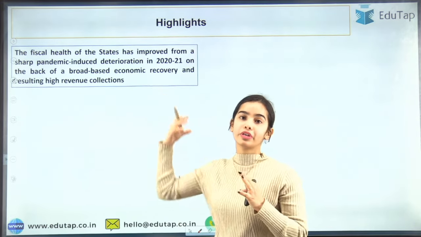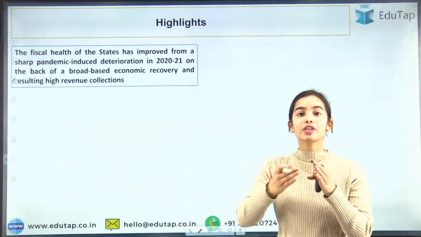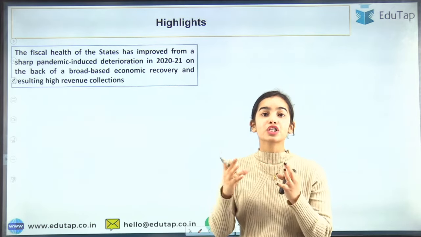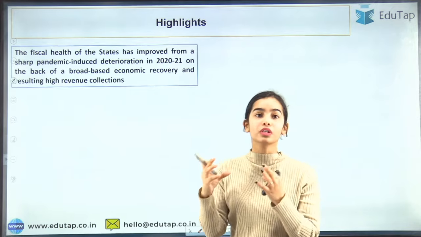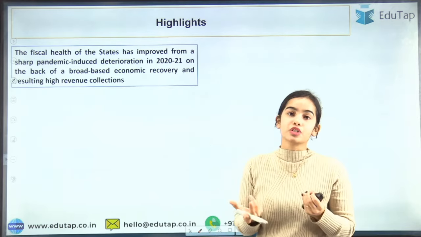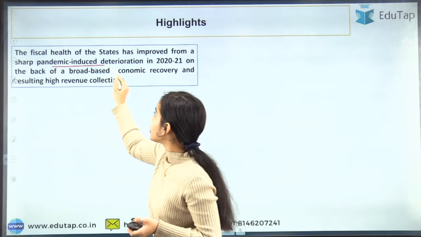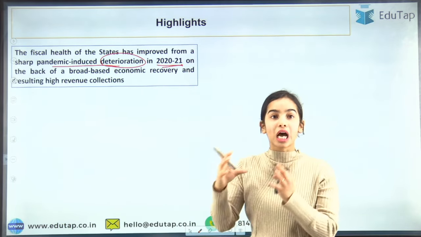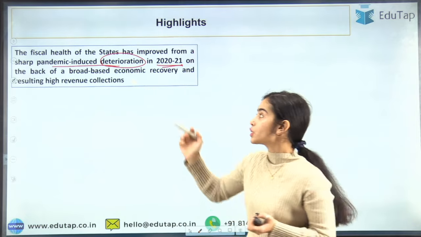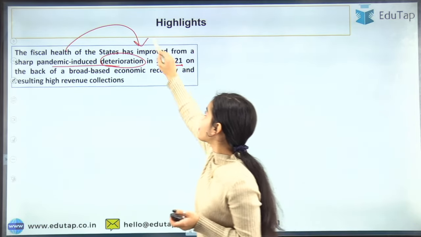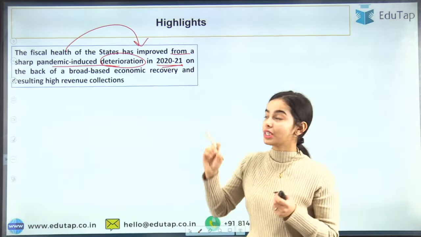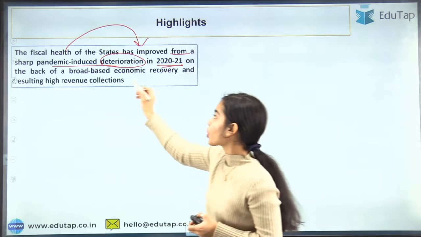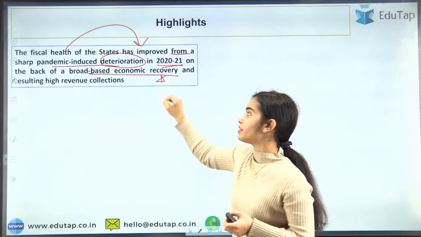So now starting with the highlights that have been provided by the Reserve Bank of India. Through this report, the Reserve Bank of India has said that there was deterioration, a negative effect coming in the financial health or the fiscal health of the states during the COVID situation. So the pandemic induced deterioration was happening in 2020-21, from which now the states have improved. Okay, so the fiscal health of the states has improved from a deterioration that was happening in 2020-21, and this improvement has come from the broad-based economic recovery that we are seeing now.